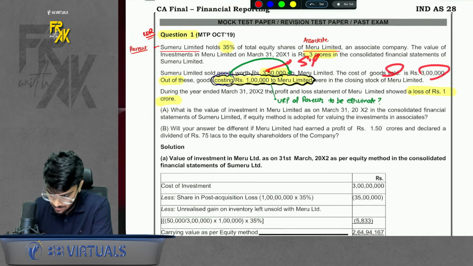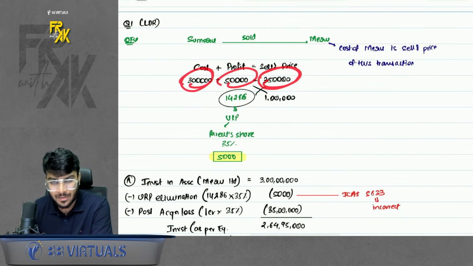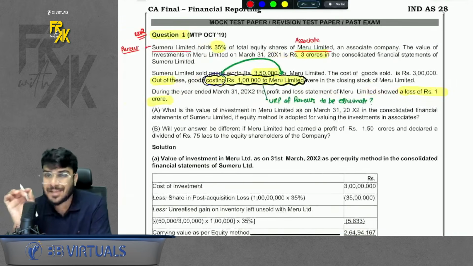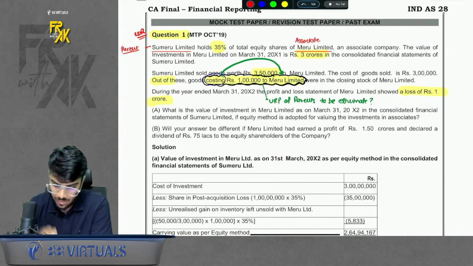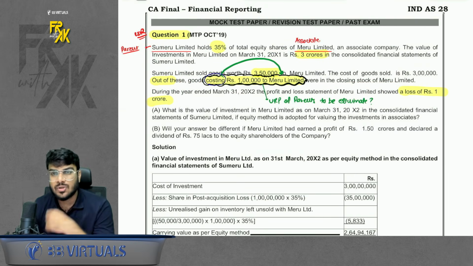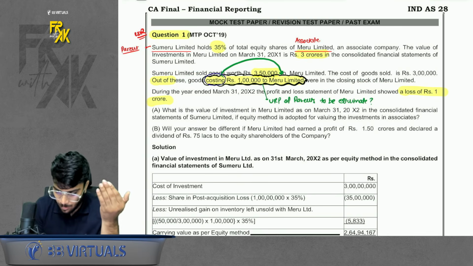Cost was 3 lakhs. So if you see closely, cost is 3 lakhs, selling price 3.5, profit element is 50,000. Normally we eliminate this, but you have to check whether the inventory was outstanding or not. It is said that out of these goods, goods costing rupees 1 lakh were in the closing stock of Meru Limited. So you will eliminate the URP only on this 1 lakh.